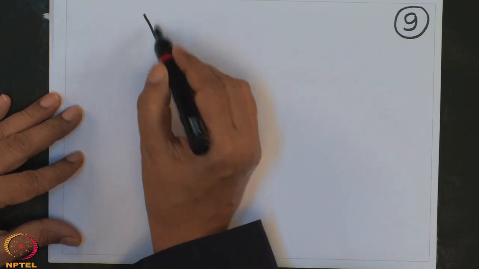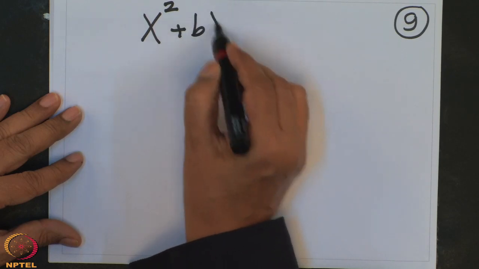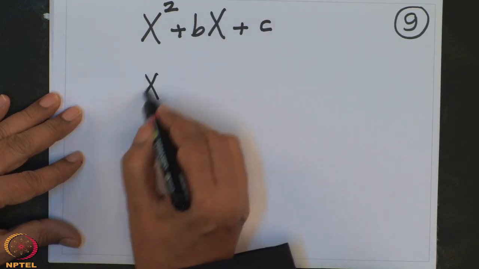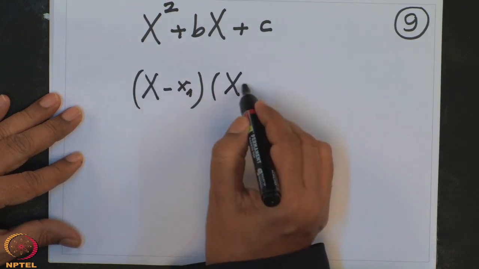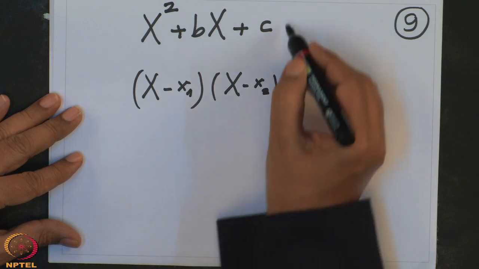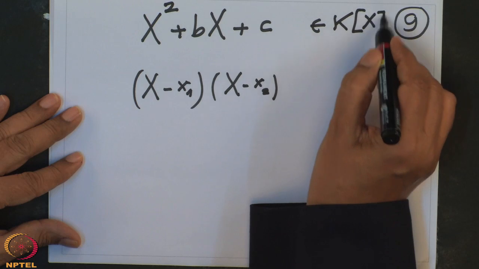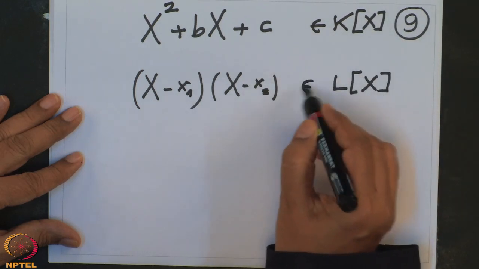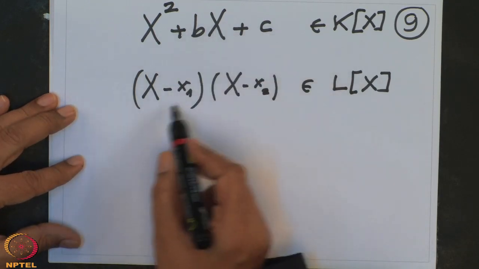So, suppose I have a quadratic x square plus bx plus c. So, x minus x1 times x minus x2. We have written this in a bigger field. This was in a field K, let us say. Then we have enlarged our field K to L, and then we have written this there. And what is the relation between b and this?